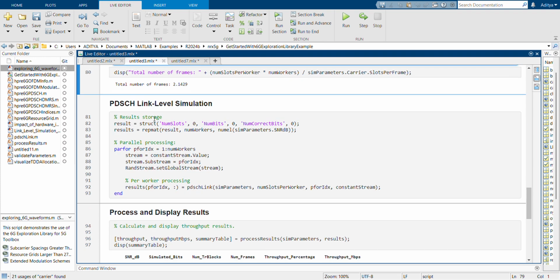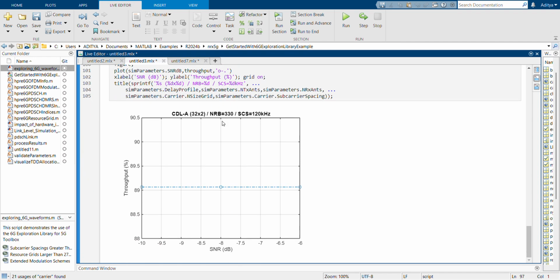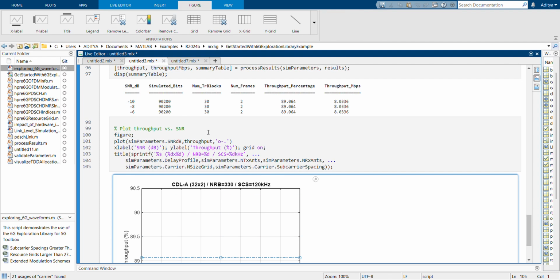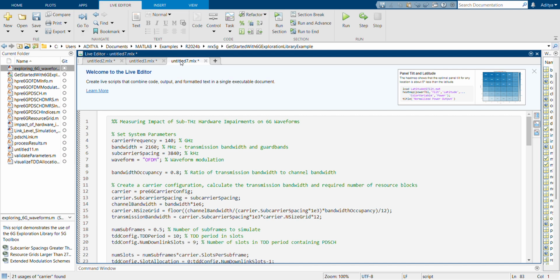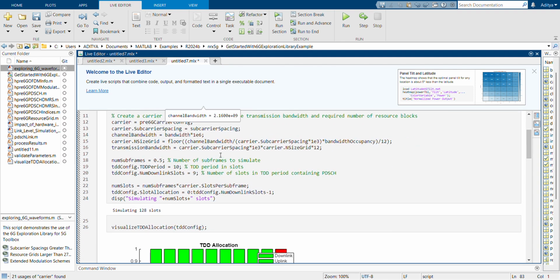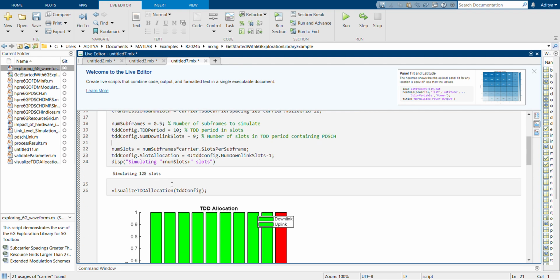Now let's go to the PDSCH link level simulation. This was the result of that part, and this was the required graph for throughput versus SNR. And finally the last part, where we measured the impact of hardware impairments on 6G waveforms. We simulated 128 slots.